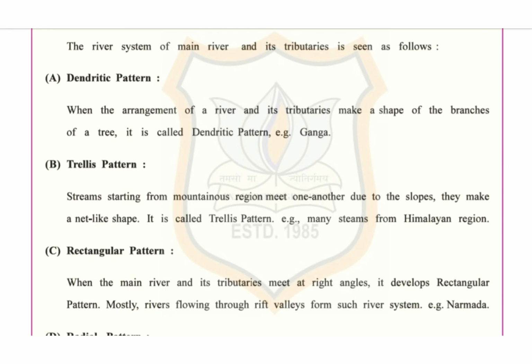Then the third one is rectangular pattern. When the main river and its tributaries meet each other at right angle, they form a rectangular pattern. Mostly rivers flowing through rift valleys form such rectangular river system. For example, Narmada.